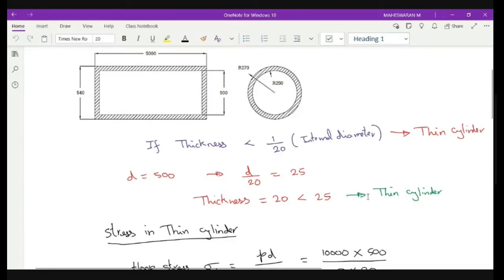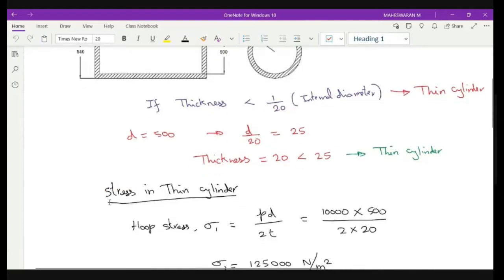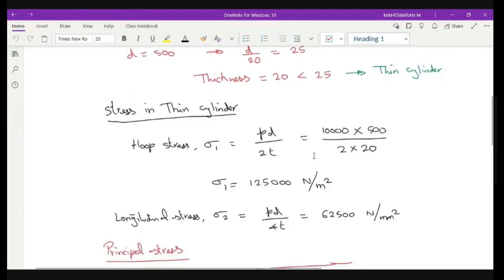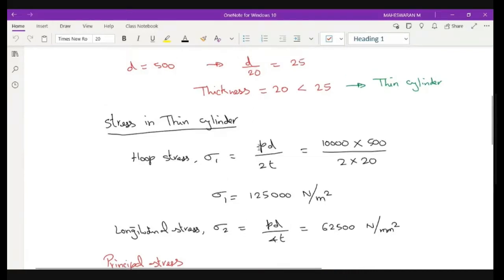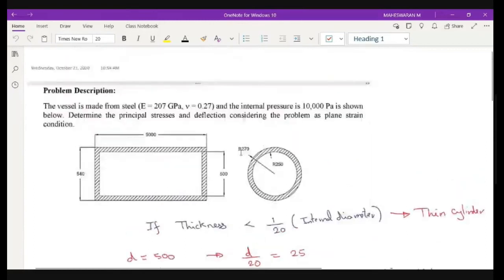For a thin cylinder, we can identify two types of stresses. One we call the circumferential stress or hoop stress. The other one is the longitudinal stress. The formula for hoop stress is sigma 1 equal to PD by 2T, whereas for longitudinal it is PD by 4T. This is the formula. I am applying it. The pressure is 10,000.